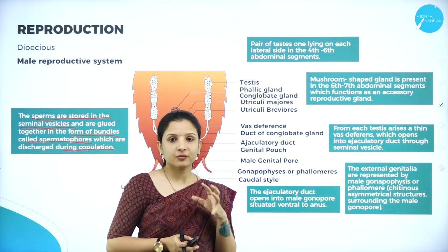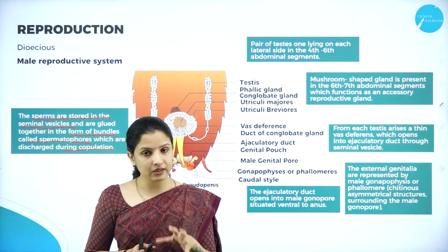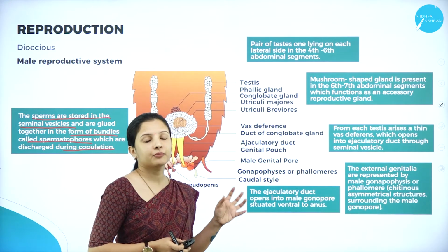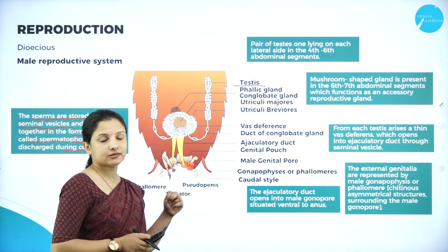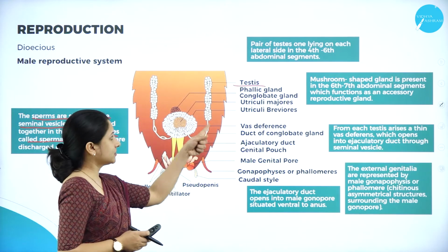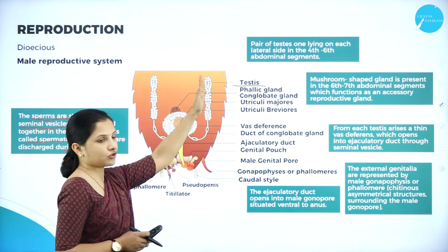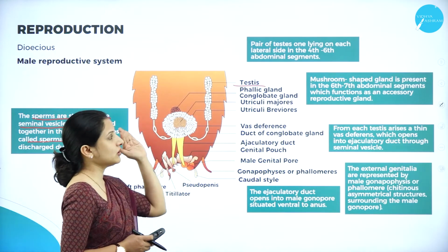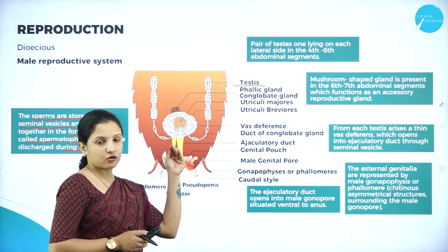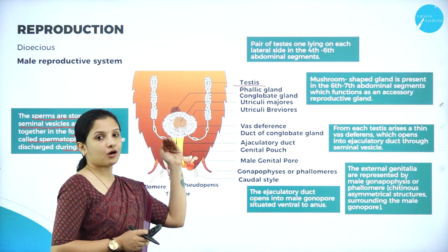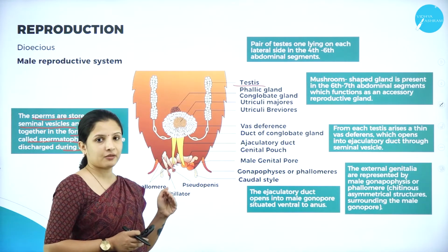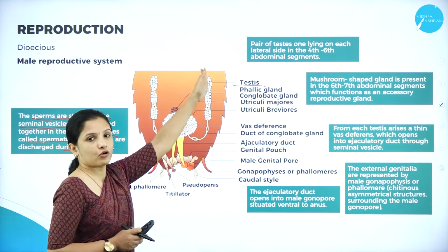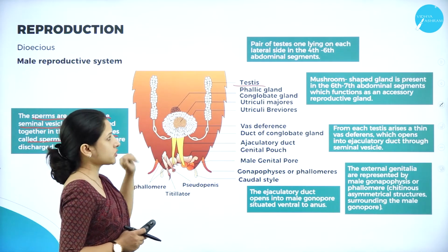So one of the main reproductive organs in the case of male cockroaches is the presence of the testes. Testes here are present in pairs. That is, two testes are present and each testis is present on either side, on the lateral side, on the fourth and the sixth segment. So in the abdomen of the cockroach, the fourth and the sixth abdominal segment consists of a pair of testes, wherein each testis is located on the lateral side of the cockroach body.